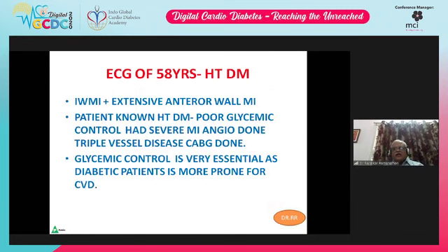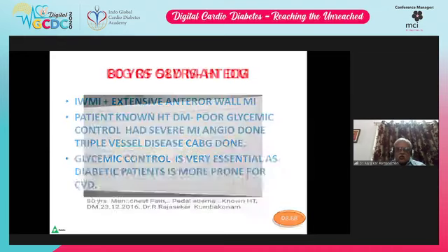The patient is a known hypertensive, diabetic, with poor glycemic control, had a severe MI, angio done, triple vessel disease, so CABG also done. Glycemic control is very essential as diabetic patients are more prone to CVD. So the inferior wall is represented in this ECG, that is 2, 3, aVF with QS complexes, and extensive anterior wall involvement, with ST very much elevated and QS complexes from V1 to V6. That is both, so that is why the patient always has a poor prognosis.